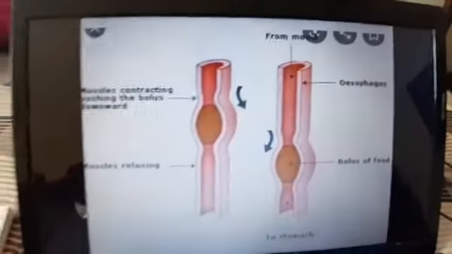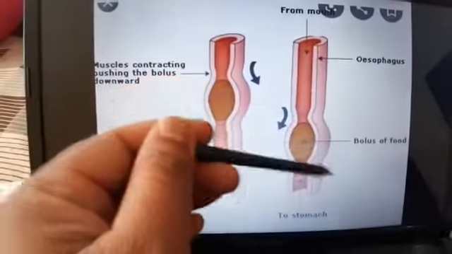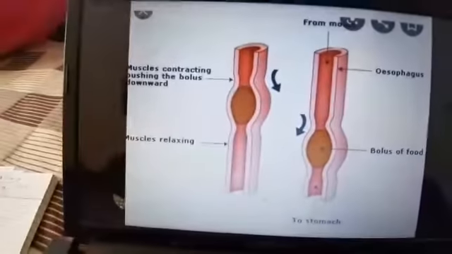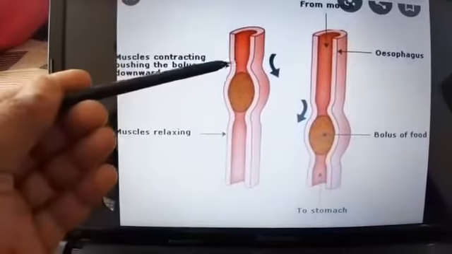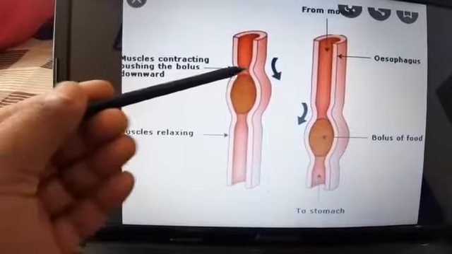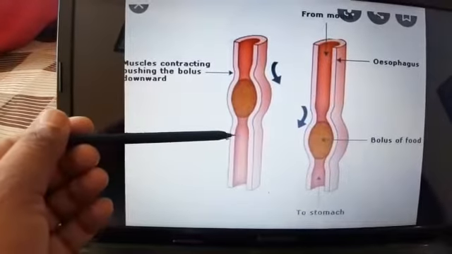Now observe this structure: from the mouth, esophagus, bolus of food to the stomach, muscles contracting, pushing the bolus downward. Here the muscles are contracting, here the muscles are relaxing, the size is increasing.